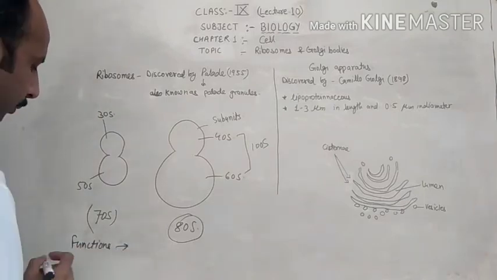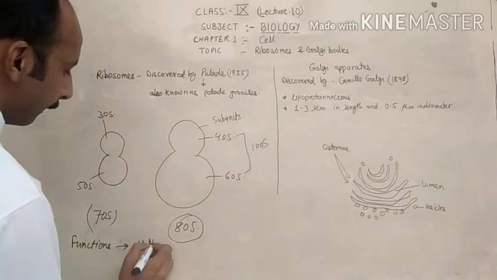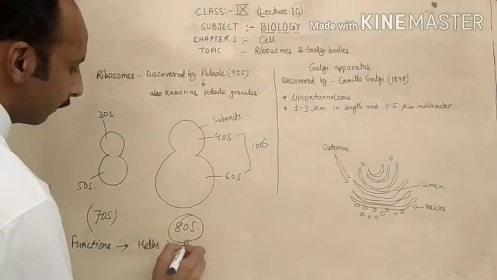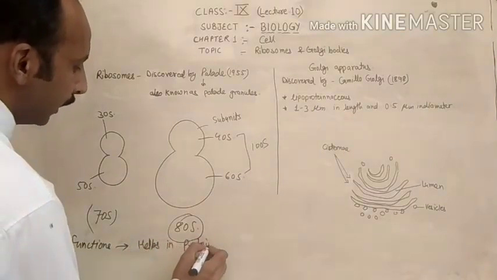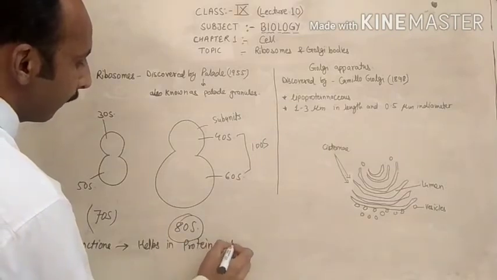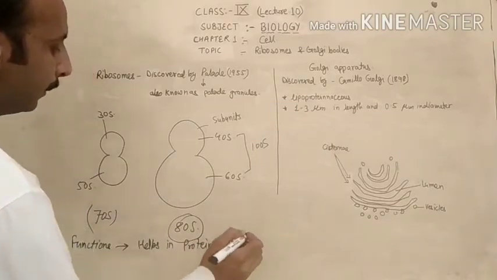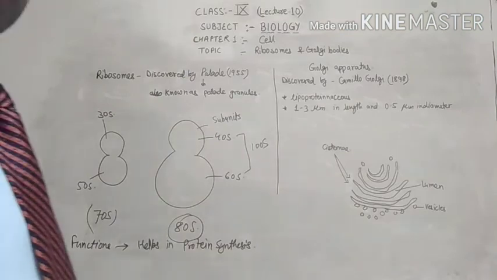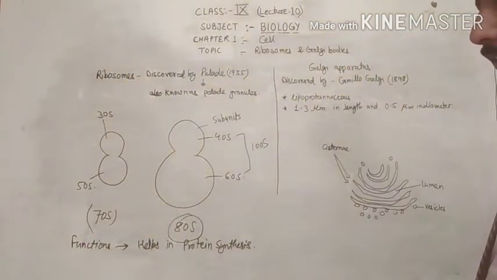Functions of the ribosomes: helps in protein synthesis. The main function of the ribosomes is to help in protein synthesis.